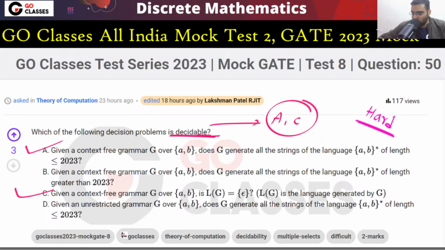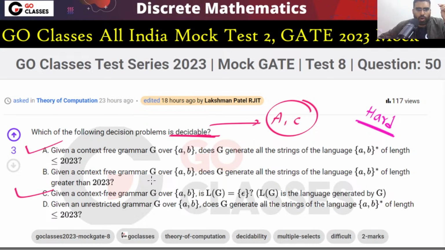So this is your question. Just tell me one simple thing: did you understand all the options, each and every option? Forget about whatever we have seen, and for a moment just look at this question and think about it. Option D is undecidable by Rice theorem. So option D is very simple; all you have to do is apply the Rice theorem, and option D is basically undecidable.